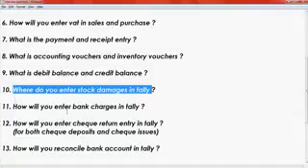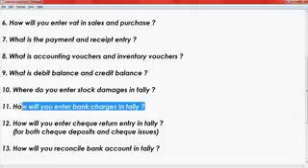The next question is, how will you enter bank charges? While you reconcile the bank account, some bank charges and check returns may not appear in Tally, because you can find the bank charges only when you see the bank statement. That is, you have to enter them in journal entries or payment vouchers.